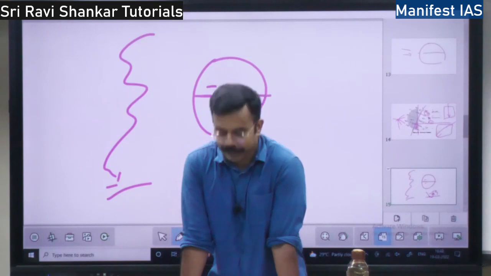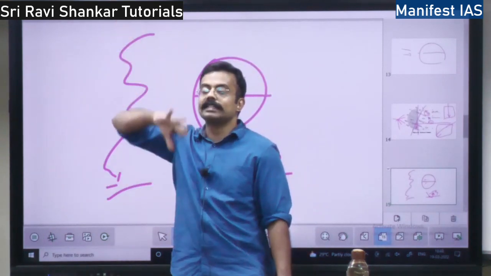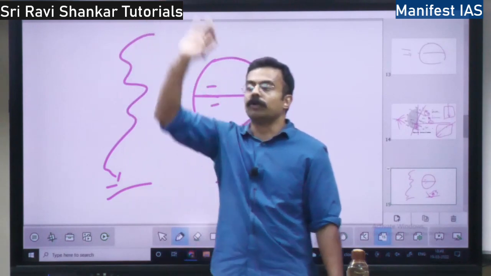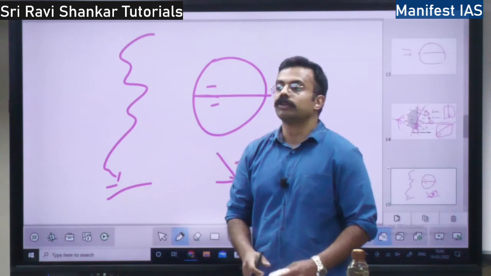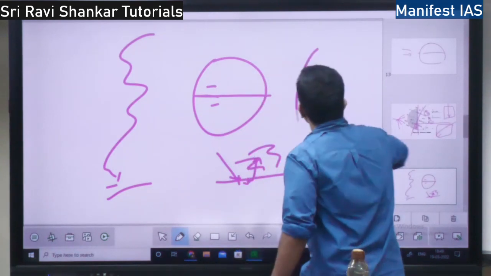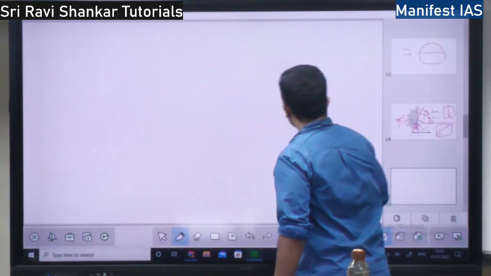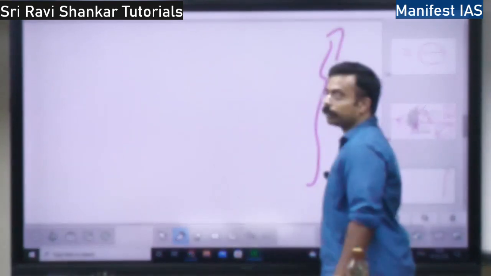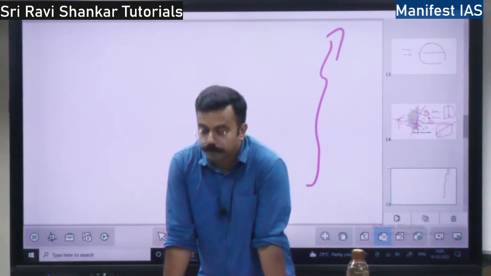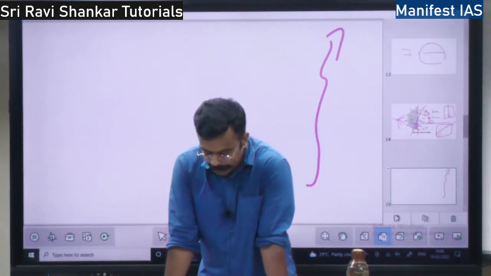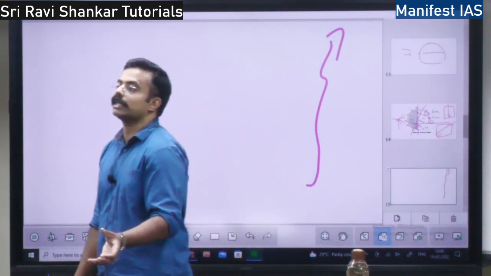So when the air gets heated, what happens? It rises above. It rises above in the form of currents. So it moves like a current, right? In the form of current, the air will rise above from the surface, right? So first is conduction. Conduction is limited to the lower layers of the air.